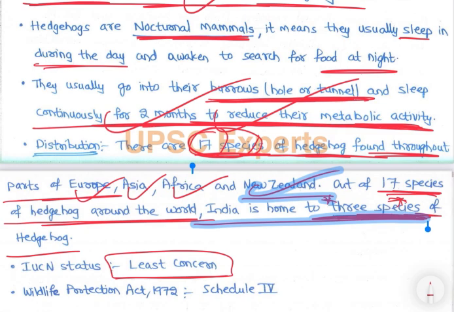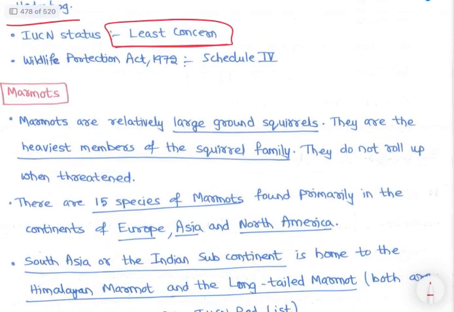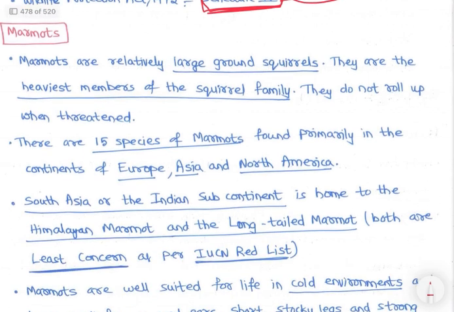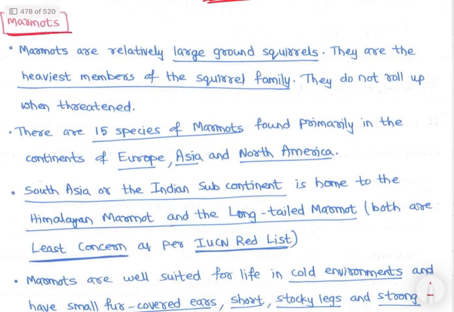Right, IUCN status is least concern because 17 species of hedgehogs are there throughout the world. In the Wildlife Protection Act, they are covered under Schedule 4. Schedule 4 of the Wildlife Act is what? That is CITES. CITES में जो भी animals mentioned हैं, वो animals Schedule 4 में mention किए गए, that is after the 2022 amendment, right. Schedule 4 is CITES, so these hedgehogs are protected under the CITES mechanism, right? So that is hedgehog. Then let's look at marmots, right?